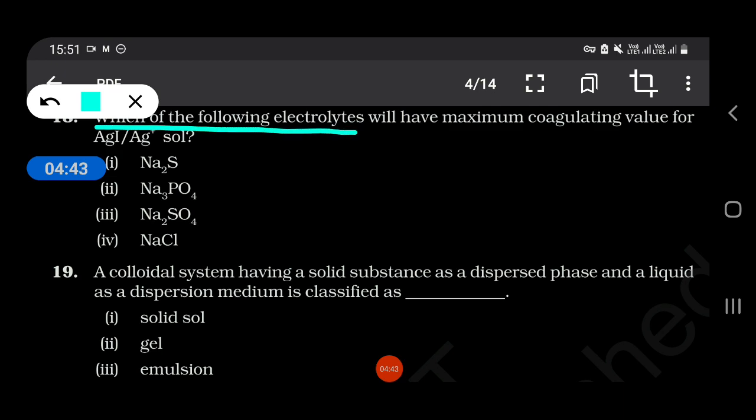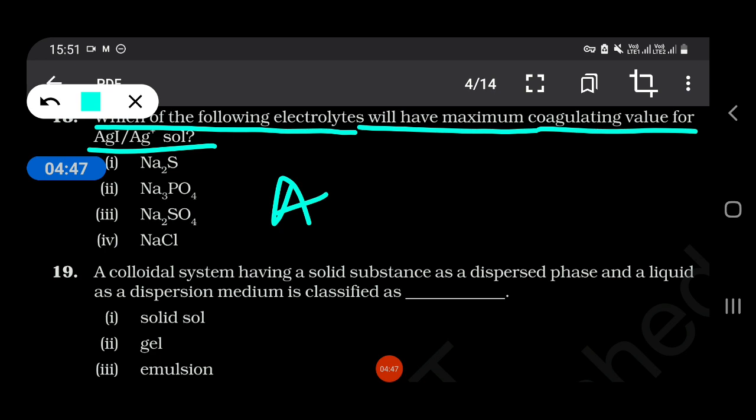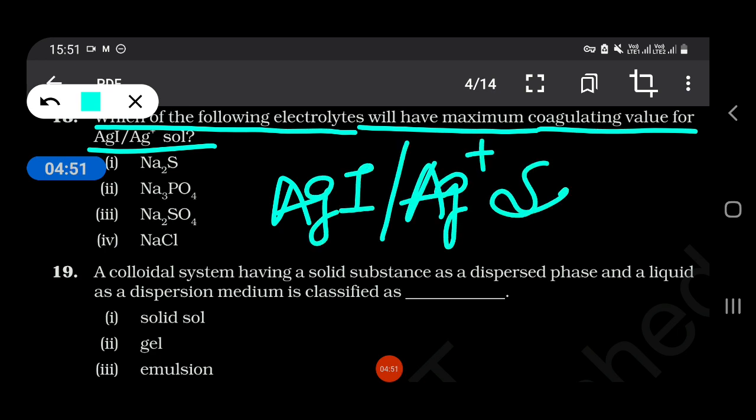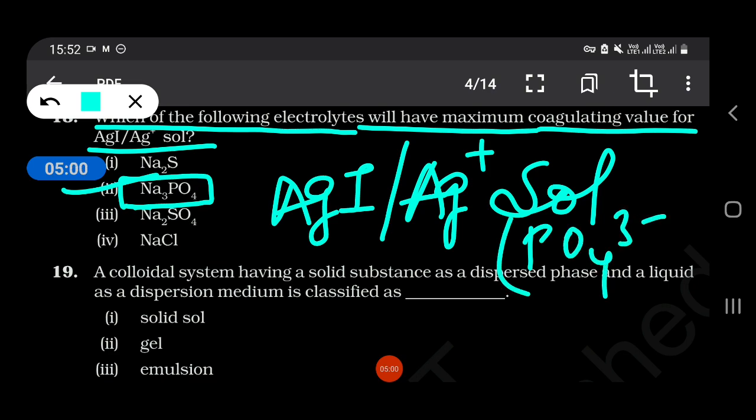Which of the following electrolytes will have maximum coagulation value for AgI/Ag+ sol? So our answer is Na3PO4, because what will happen is PO4 3 minus. Okay.